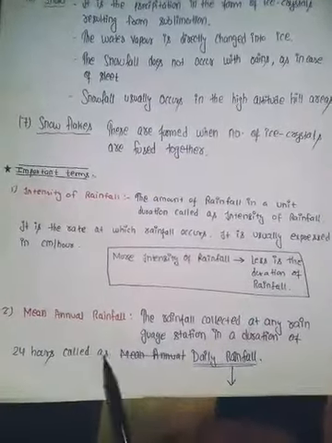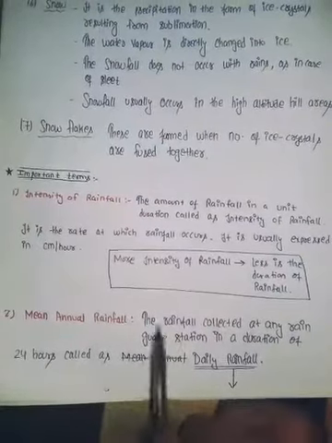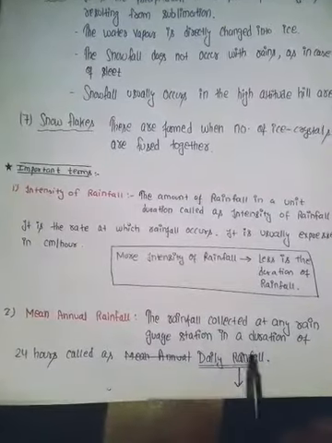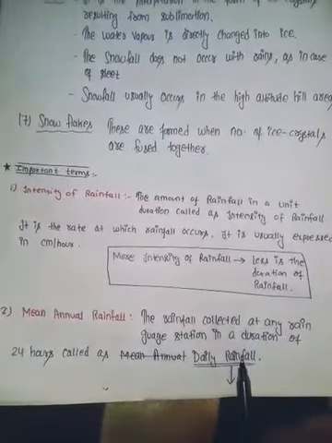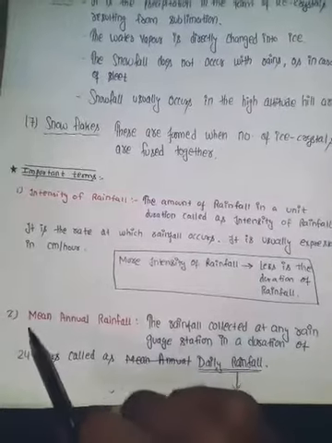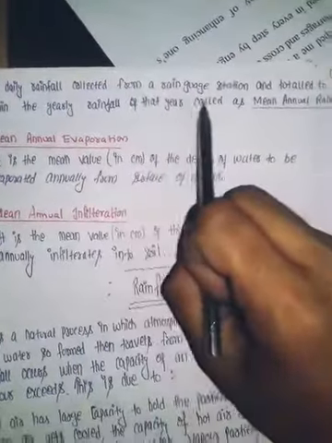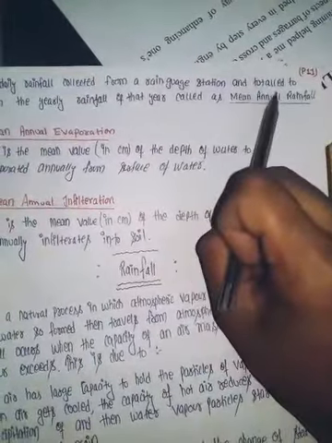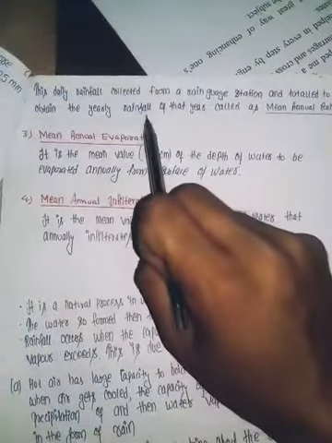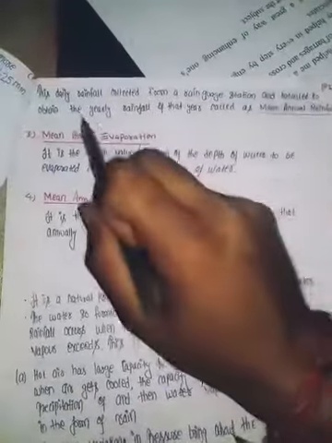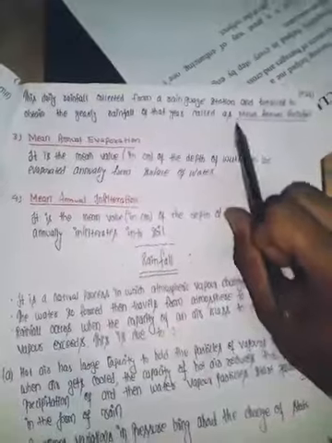In a duration of 24 hours, it is called the daily rainfall. If it is collected on a yearly basis, then it is called the mean annual rainfall. So this daily rainfall collected from a rain gauge station, to obtain the yearly rainfall of that year, is called the mean annual rainfall.